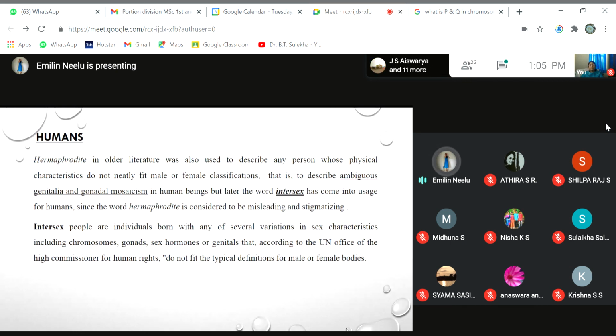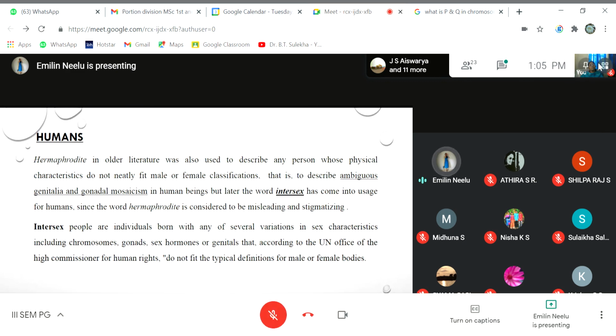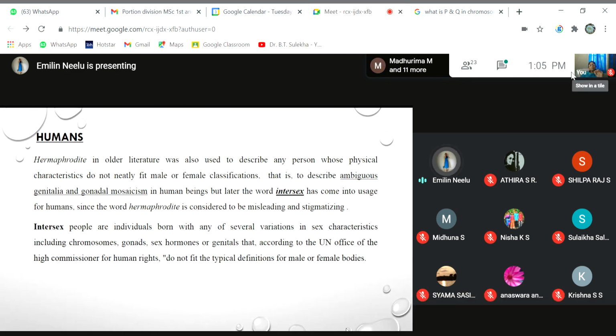So the term hermaphrodite, in older literature, was also used in the case of humans, but due to the misleading nature of the term and disagreements around the world, it was changed into another word called intersex.